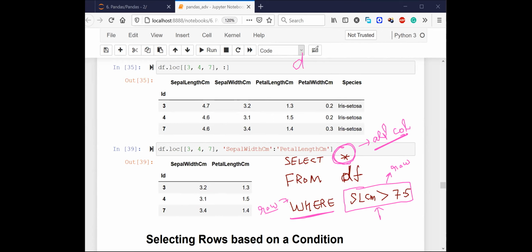And what is the way we write data frame queries in pandas? We write it in loc or iloc. We already have this sepal and centimeter, right? So instead of iloc, we'll use loc. We know that this part is row and this part is column. In column, if you want to show all the columns, just put a colon here. And for rows, you need to put df dot sepal length centimeter greater than 7.5. You need to put it like this, right? df.loc and this entire thing.